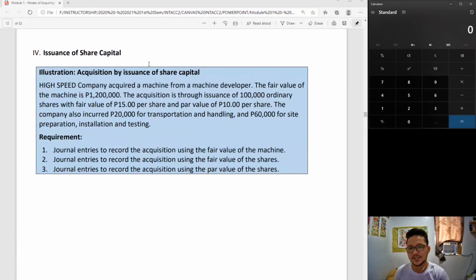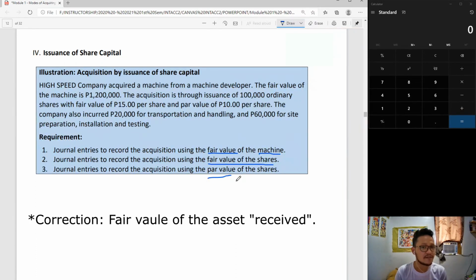Our illustration on share capital asks 3 questions. And they are actually the same requirement. However, ang acquisition price po natin is in the form of number 1, fair value of the machine. Ito yung fair value of consideration given. And then fair value of the shares. And lastly, par value. Again, remember the rule.